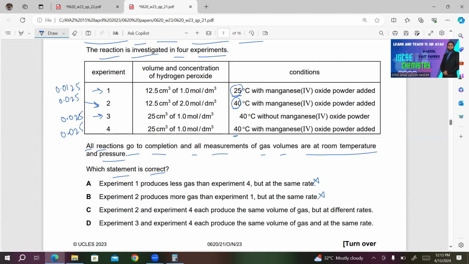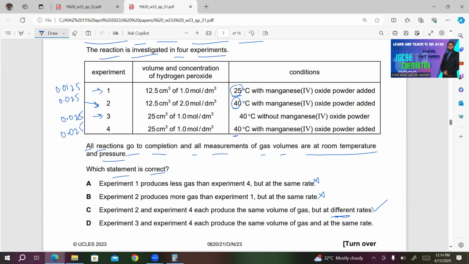2 and 4 both have the same number of moles but at different rates. What they are saying? They are saying at different rates. The reason is that the concentration of H2O2 is different. That's why they are having different rates. So this must be the right statement for this question.